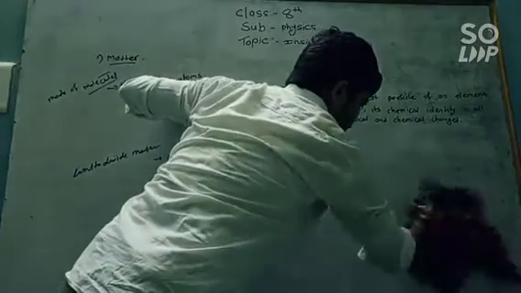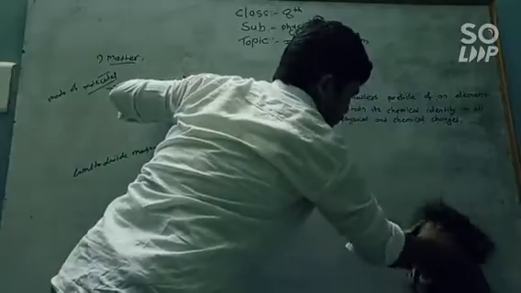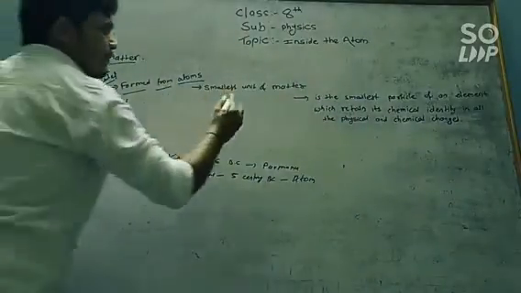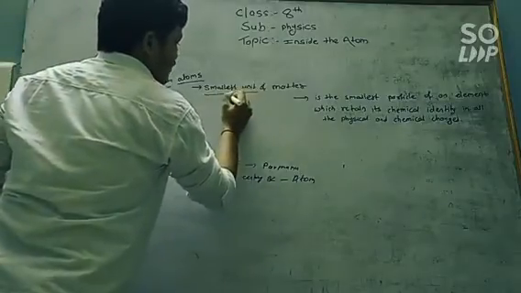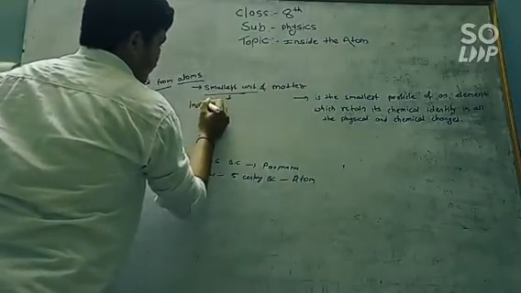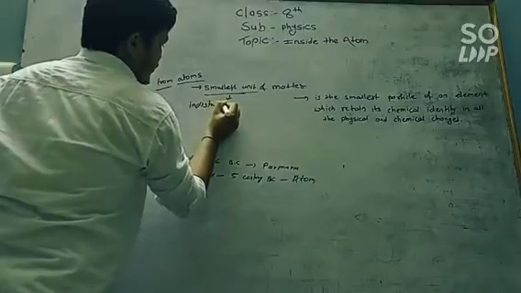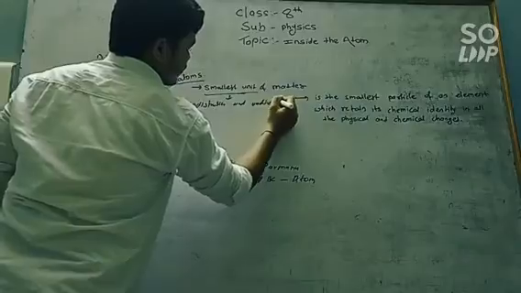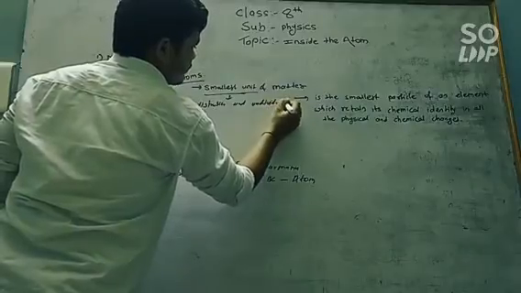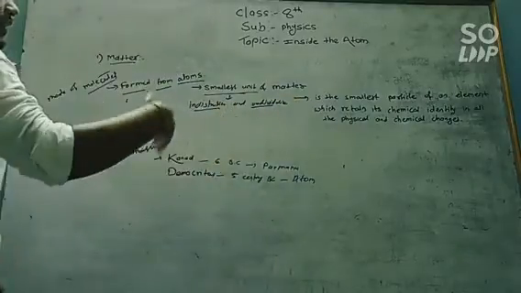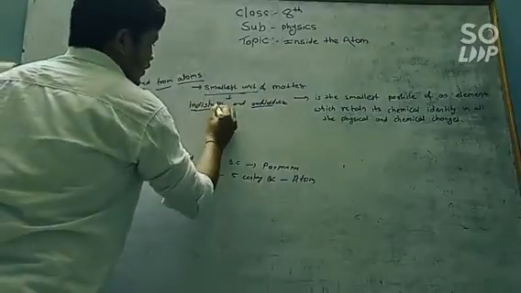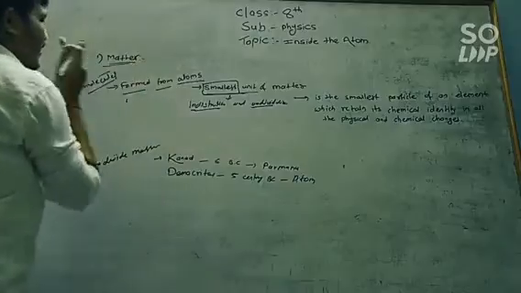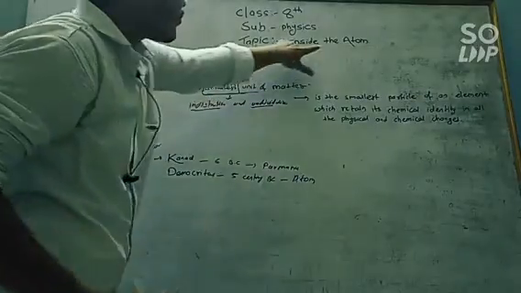If we start dividing matter into smaller parts, then at last we get the smallest part, which is indestructible and undividable, which cannot be divided or destroyed further. It is the smallest part of matter and we call it an atom.